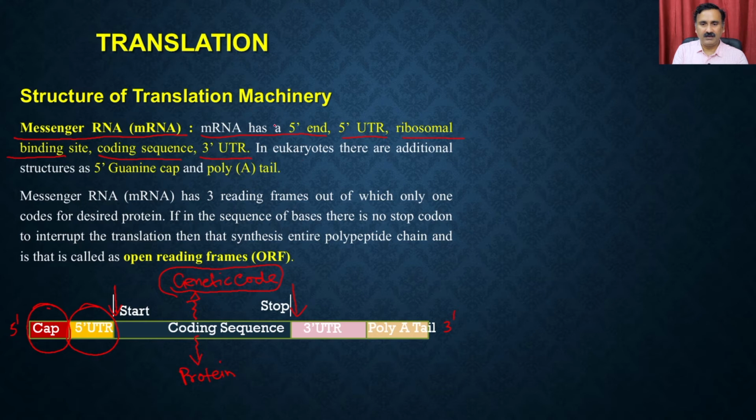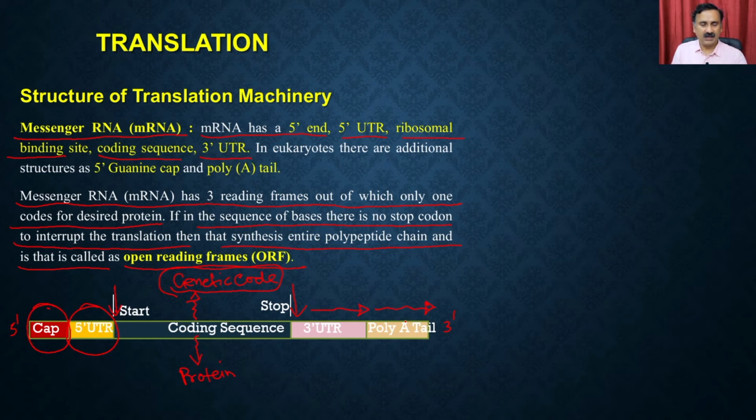So messenger RNA has 3 reading frames, out of which only one codes for the desired protein. If in the sequence of these bases there is no stop codon to interrupt the translation, then the entire polypeptide chain is synthesized, and that is called the open reading frame. So this is also called the coding sequence or the open reading frame. Then next to that stop codon you have the 3' UTR, and then you also have the poly A tail.